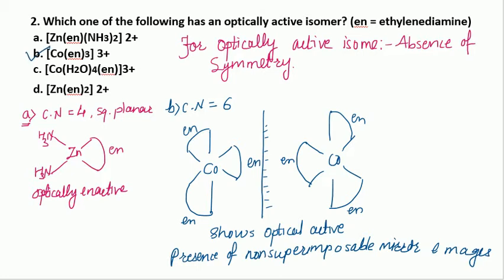If we talk about the third option, it is like metal MA4B2, and such a compound is optically inactive. And if we talk about option D, it is like MA4, and that's why it is also optically inactive. So the second option is correct here. Now see the next example.